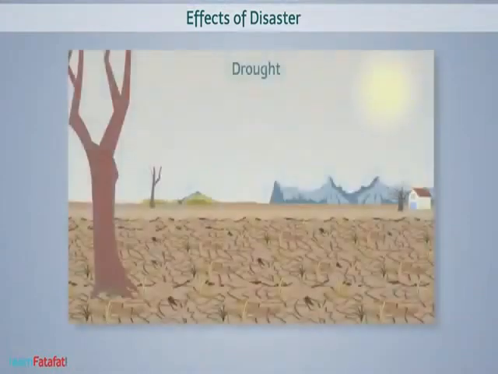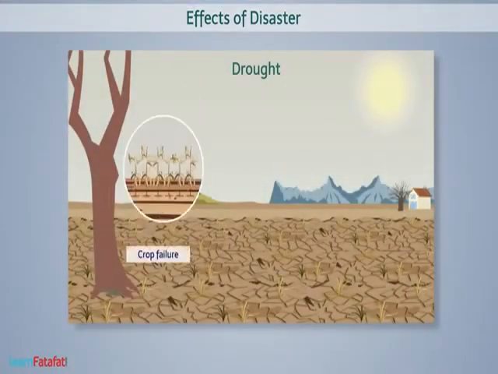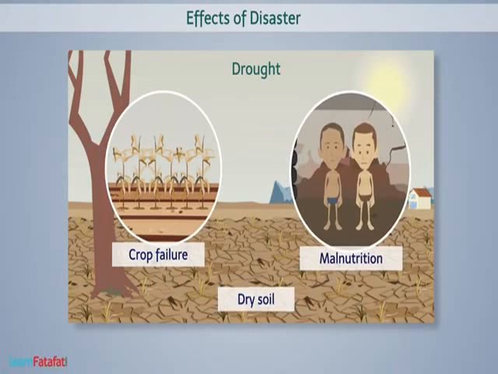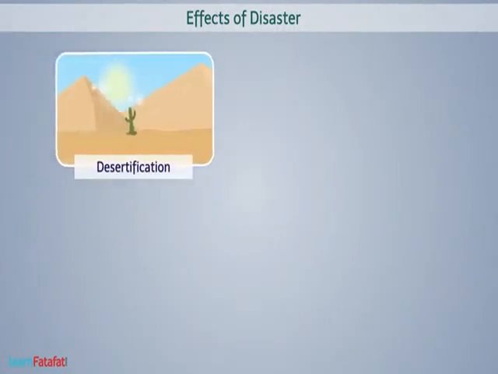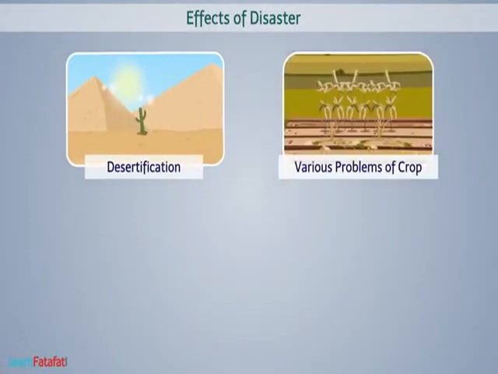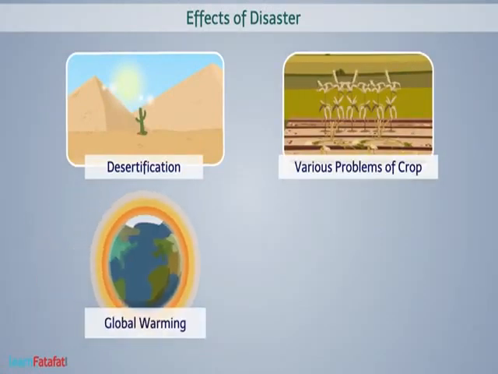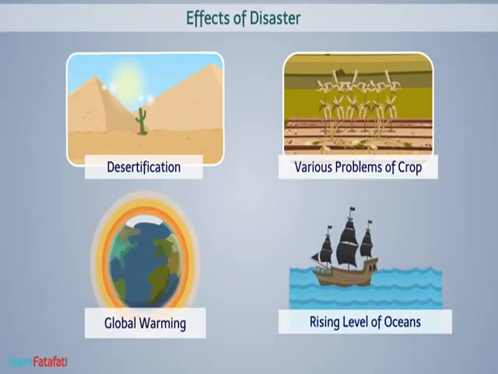There are other disasters whose impact remains for a long duration. Such disasters remain severe or severity increases even after it happens. Other examples include desertification, various problems of crop, global warming, and rising level of oceans, etc.